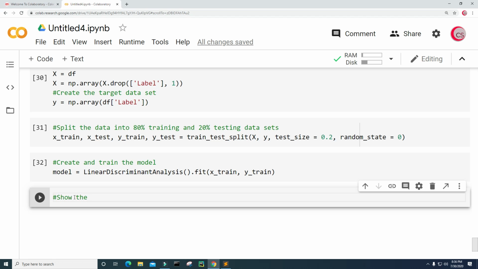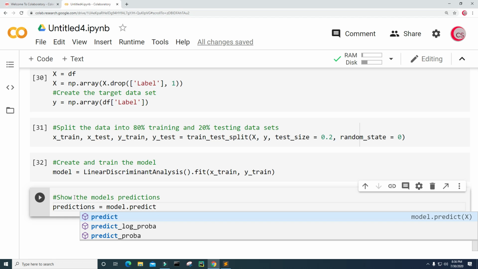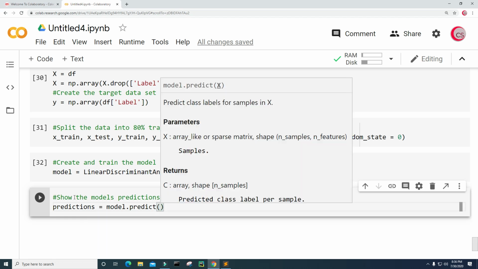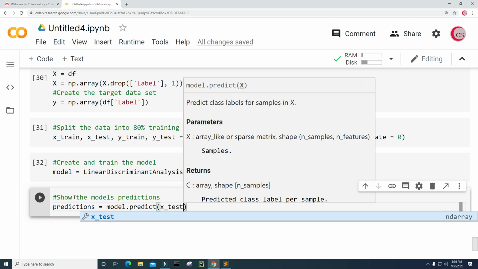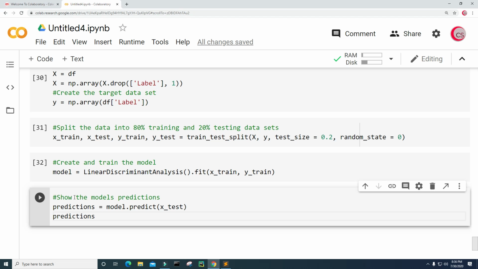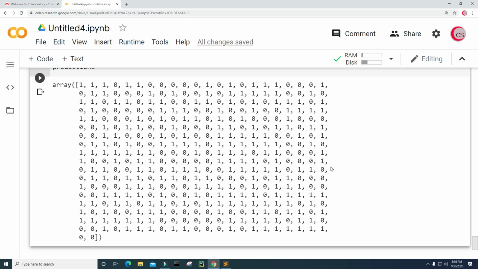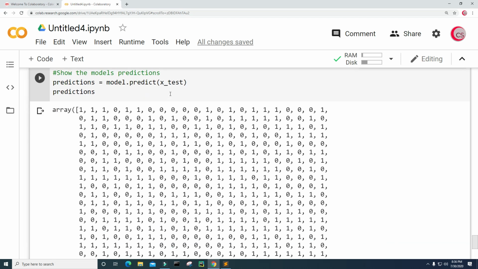And now I want to show the model's predictions. So I'll create a variable called predictions and set it equal to model.predict. And we're going to predict on the test data set, so x_test. And let's type predictions and let's run this. So of course it's just a bunch of ones and zeros. So we would have to take a look at the y_test data set and see if this indeed matches up.